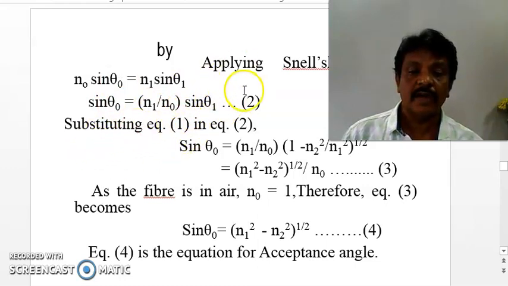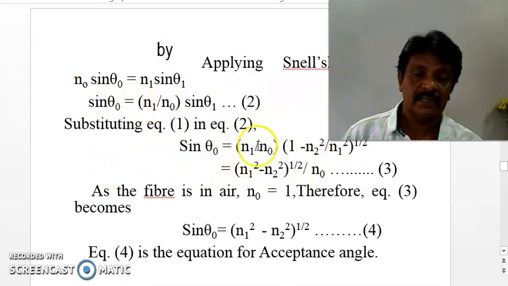Substituting the sin theta 1 value from equation 1, we get sin theta 0 is equal to n1 by n0 as it is, and instead of sin theta 1 we can write square root of 1 minus n2 square by n1 square. Simplifying this equation, we get (n1 square minus n2 square) whole power 1 by 2 divided by n0, that is, square root of n1 square minus n2 square by n0.